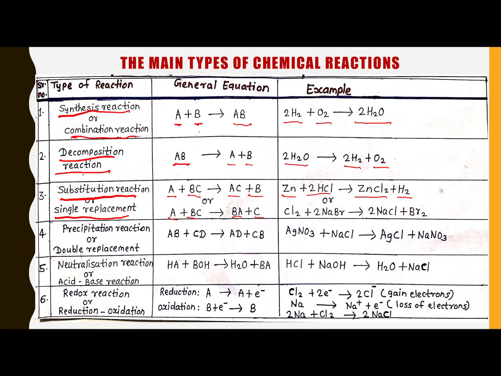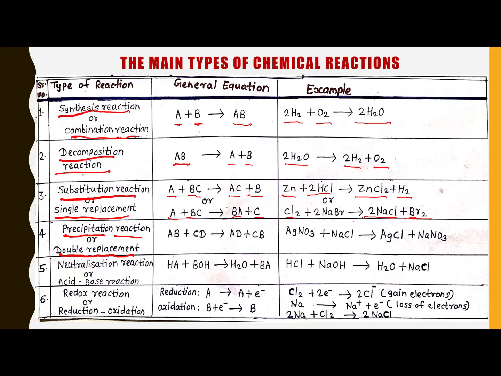Here the zinc is the atom and hydrogen is replaced, that is, it is substituted. In a single replacement reaction only one atom is replaced, that's why it is known as the single replacement reaction. Here is another example: chlorine and 2 sodium bromide react, we get 2 NaCl and Br2, that is bromine. Fourth is the precipitation reaction, or it is also known as the double replacement reaction.